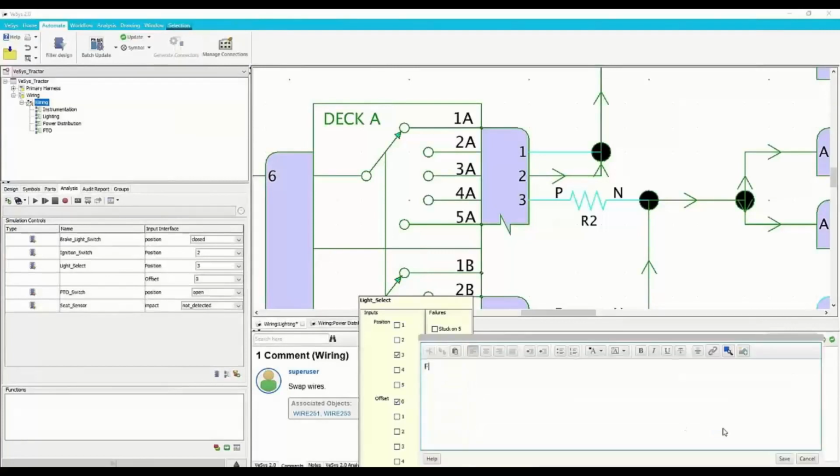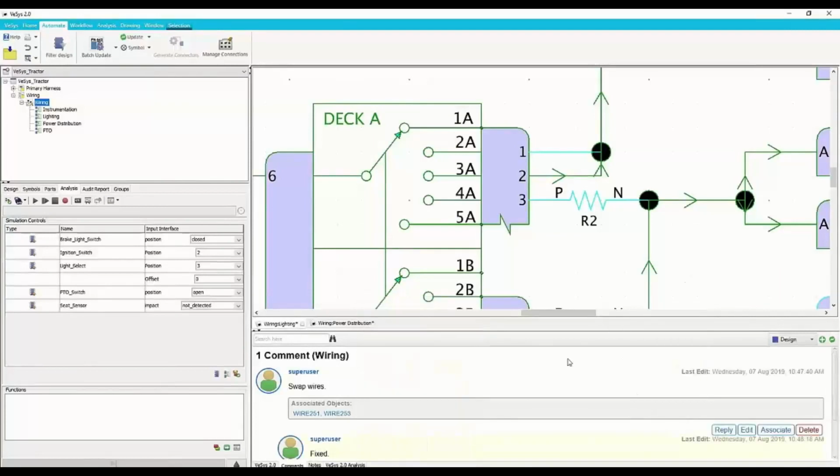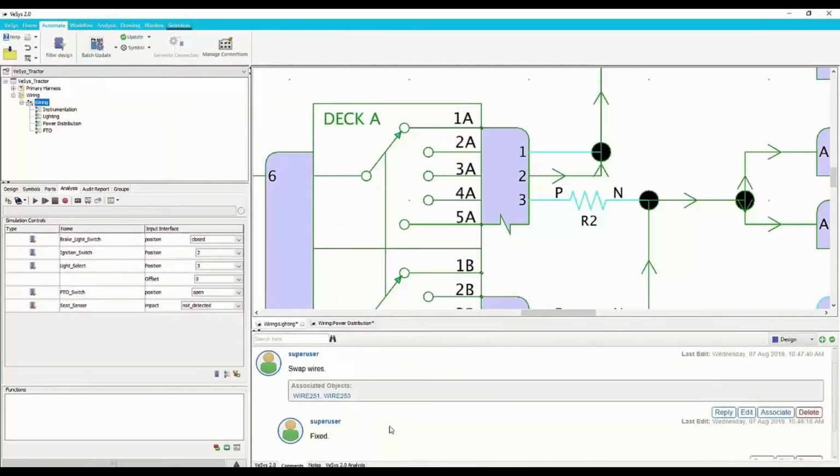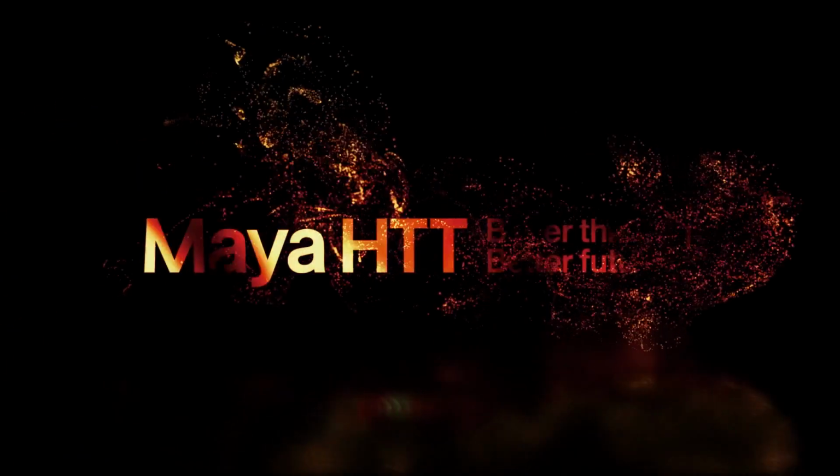And from our experience, this is extremely important to have this history in the project so you can always see your design trends and make sure that you have an open channel of communication between your design team and verification team. Again, we go back to the main challenge in electromechanical design. It's the ECAD-MCAD collaboration.